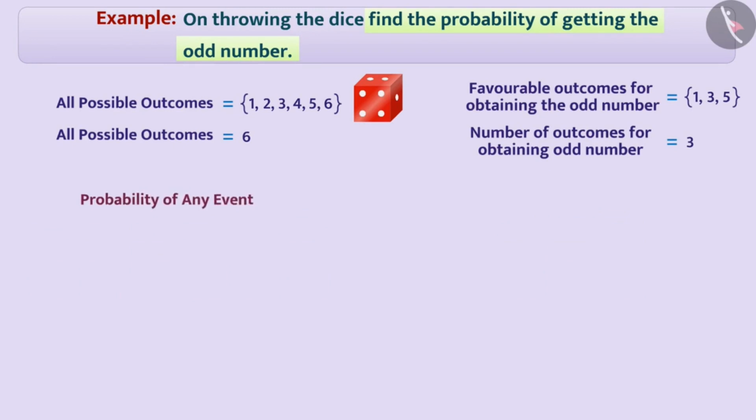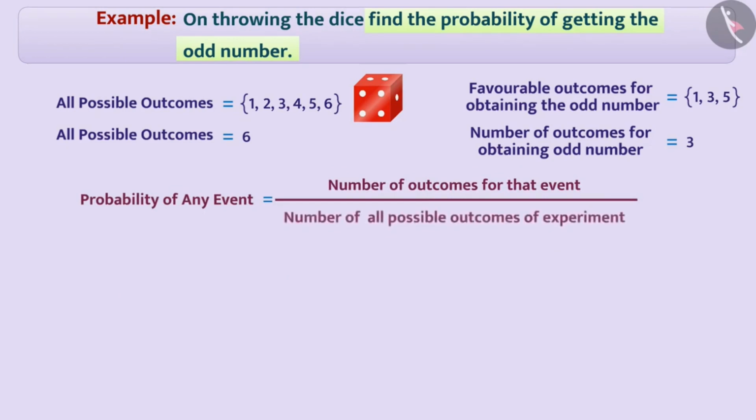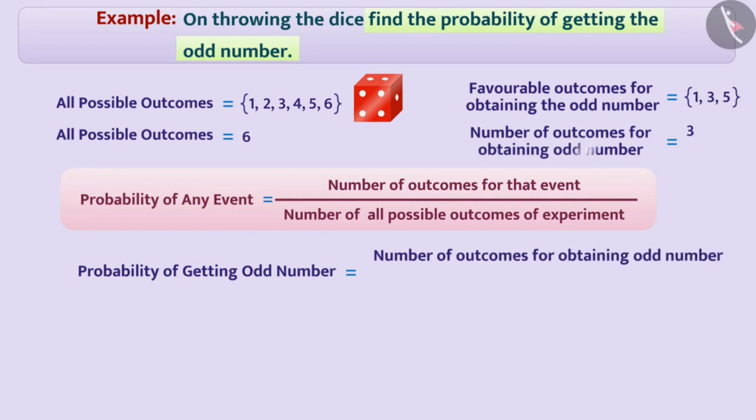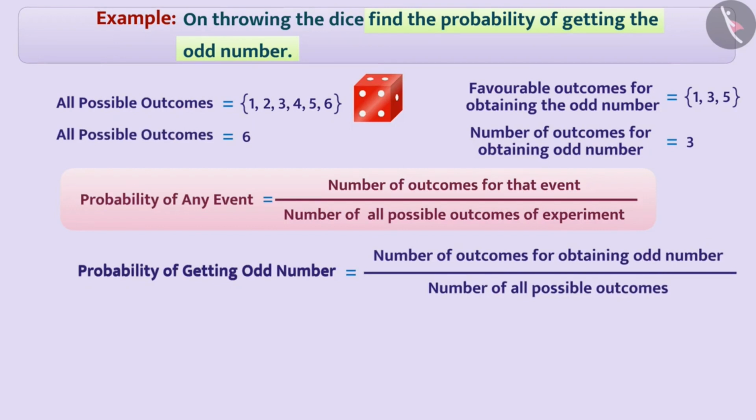Probability of any event is equal to number of outcomes for that event divided by number of all possible outcomes of the experiment. Hence, the probability of getting the odd number is number of outcomes for obtaining odd number divided by number of all possible outcomes of the experiment. In this way, the probability of getting the odd number is 1 by 2.